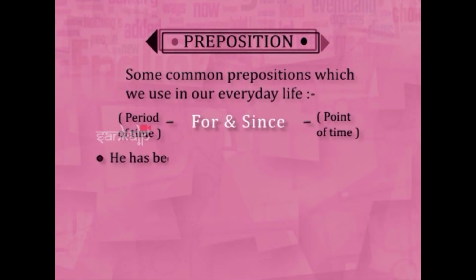How? Suppose the sentence is, he has been sick, dash, 4 days. So when 4 days, it is a period or it is a specific time, they get confused. Nothing to get confused. 4 days, 2 years, 3 years, these are not specific periods.